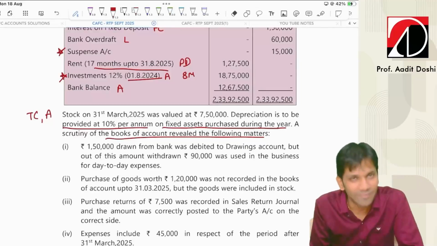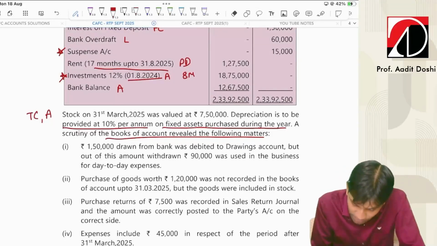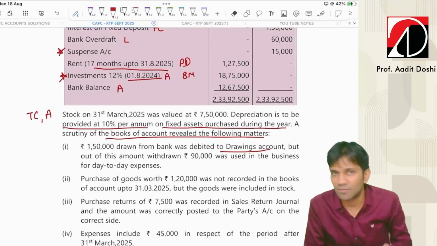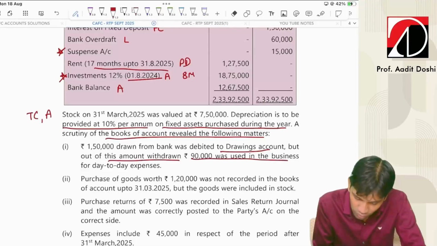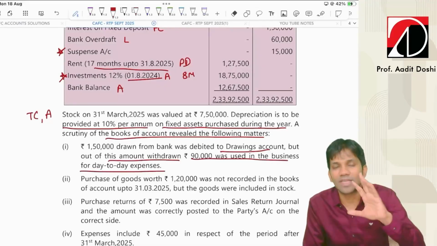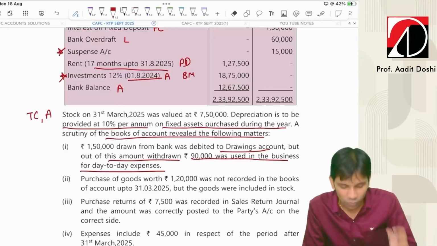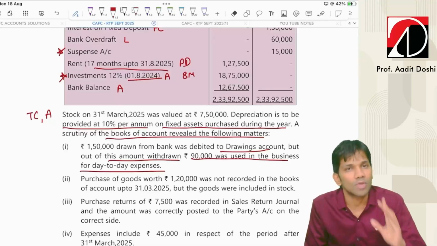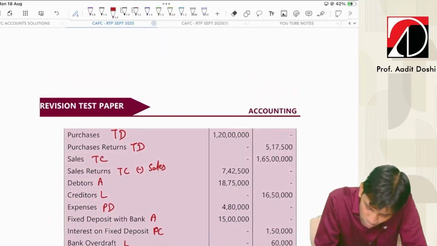So we'll do first rectification entries. We have withdrawn 1,50,000 from bank, which was debited to drawings account. But out of this amount withdrawn, 90,000 was used in business for day-to-day expense. So basically, what is the story? 1,50,000 withdrawn from bank. Out of that, only 90,000 was used for business purpose. So the actual drawings were only 60,000. So what is the correct entry which we are supposed to pass?